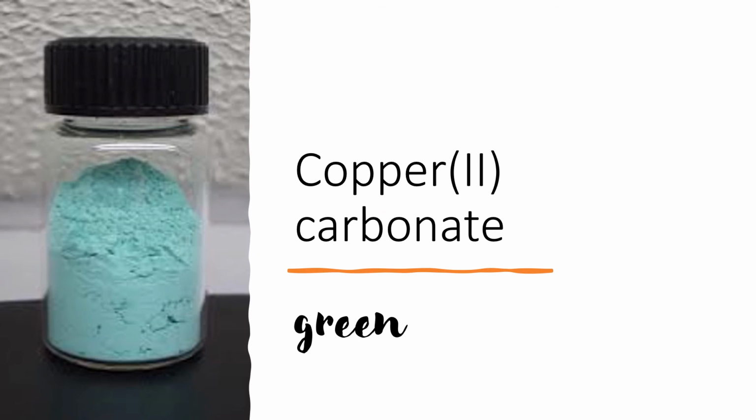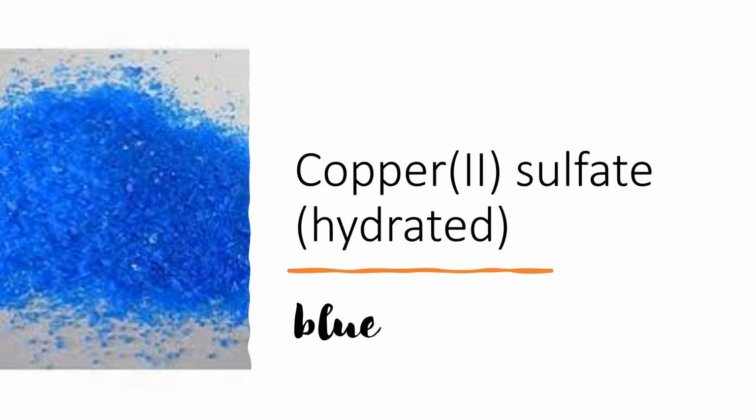Copper 2 carbonate, this is one you've used in Key Stage 3 as well, is green. And then one of my favourites, hydrated copper 2 sulfate. It might be poisonous, but it does look very pretty with this lovely blue colour. So we just describe it as blue. Remember, the anhydrous version will be different. Hydrated means it contains water of crystallization. Anhydrous means there's no water in it. So the lovely blue one contains water of crystallization.